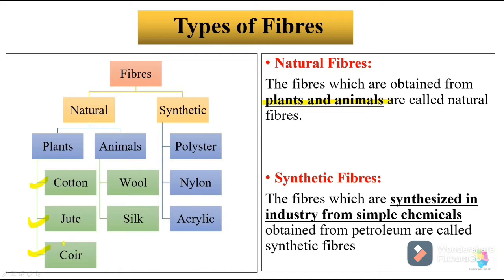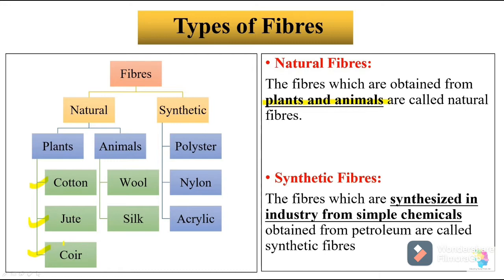Then what is meant by synthetic fibers? Fibers which are synthesized in industry from simple chemicals obtained from petroleum are called synthetic fibers. Polyester, nylon and acrylic are synthetic fibers that we use. You have studied about plant fibers in 6th standard. This year we are going to study about animal fibers in detail.